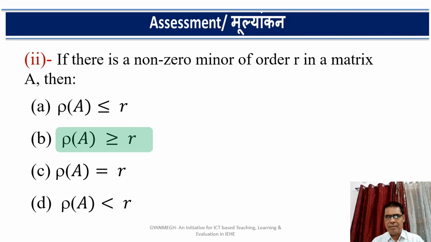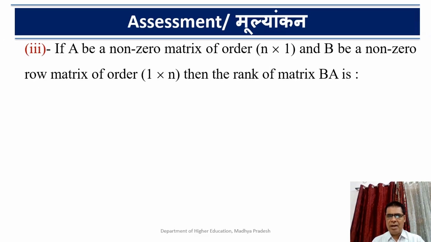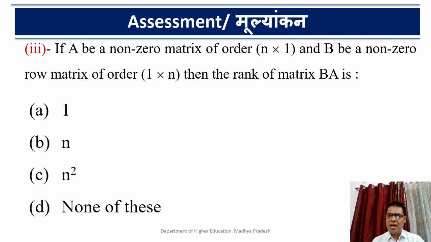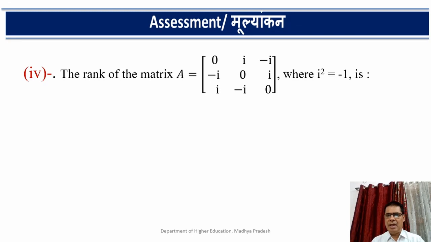Question third. If A is a non-zero matrix of order n cross 1 and B is another non-zero row matrix of order 1 cross n, then the rank of the matrix AB is 1, n, n square, or none of these. You have to choose the correct option. Here we have a 3 by 3 matrix where i square is equal to minus 1.